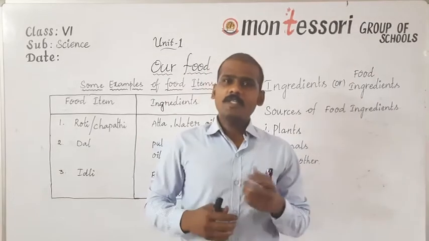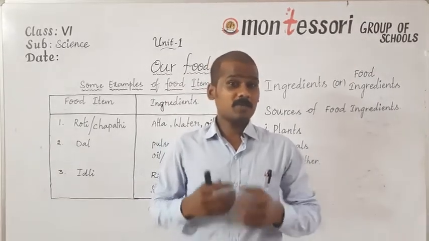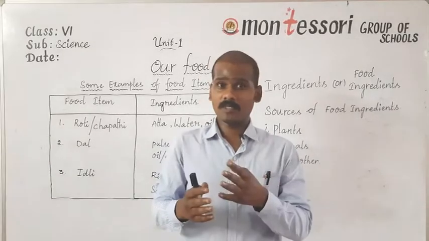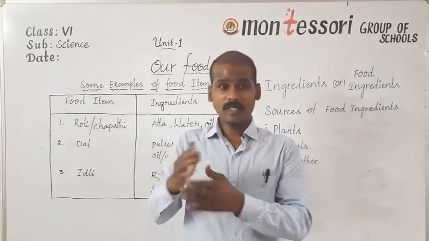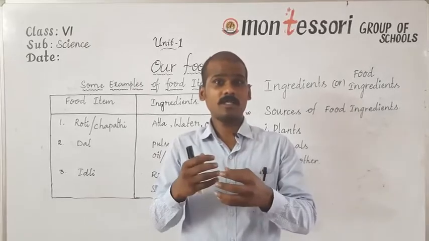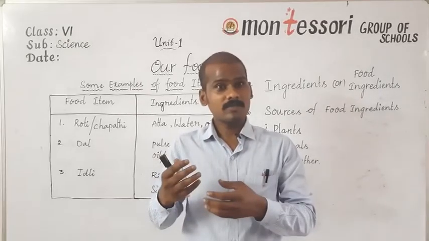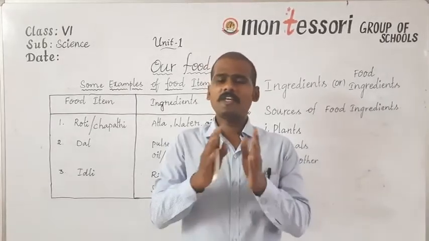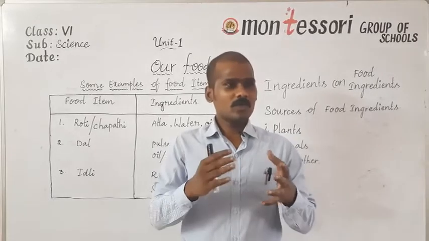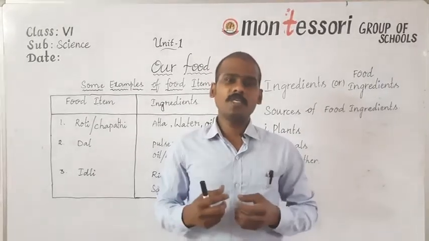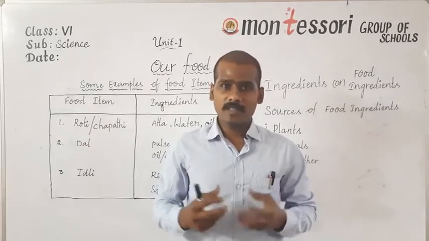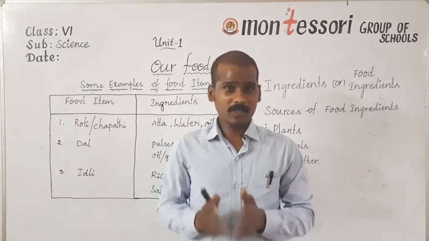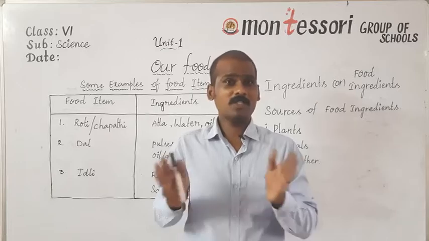In our day-to-day life, we eat different types of food items like idli, chapati, dosa, pakodi, and we also eat boiled rice, chicken biryani, vegetable curries, curd, and different types of snacks. So in our day-to-day life, one can eat different types of food items. There is a great variety of food items that we eat. If you want to prepare a list of food items that you eat in your life, the list would be very long.